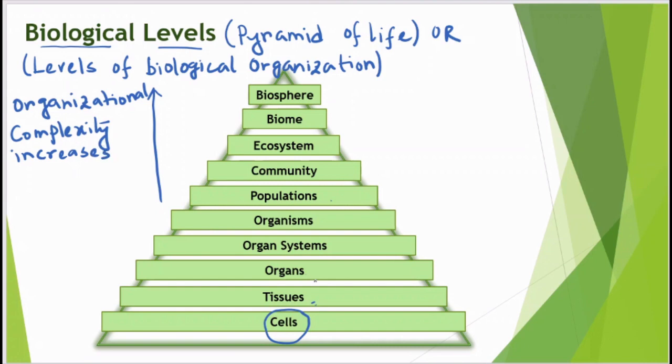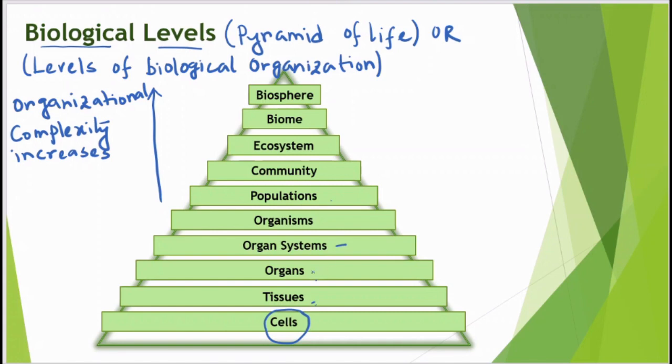And objects in each level are made by the basic units which make up the previous level.